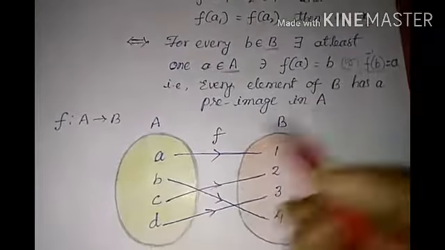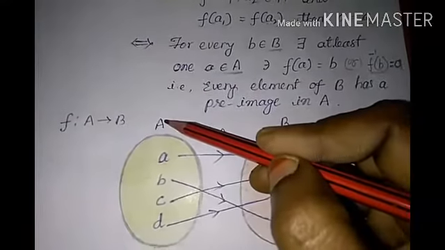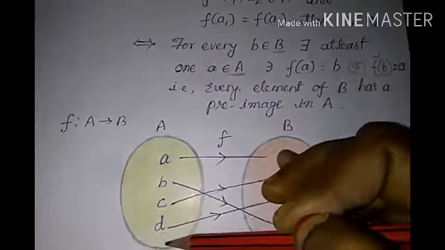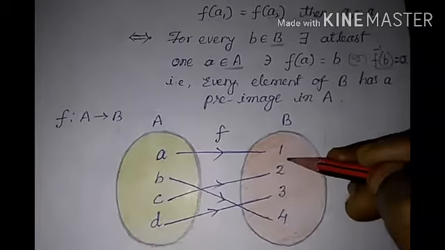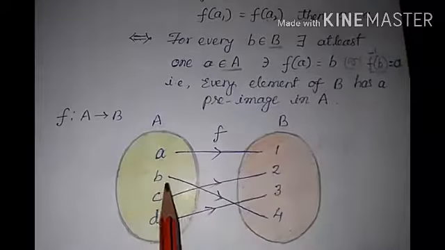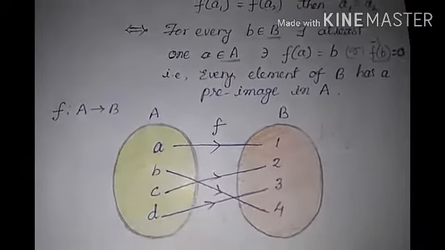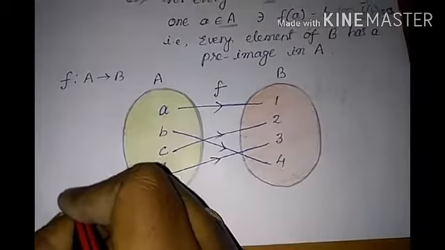Let us see the diagram. F from A to B. The set A contains the elements a, b, c, d, and set B contains the elements 1, 2, 3, 4. A is mapped to 1, b is mapped to 4, c is mapped to 2, d is mapped to 3. So what can we write? What is f?